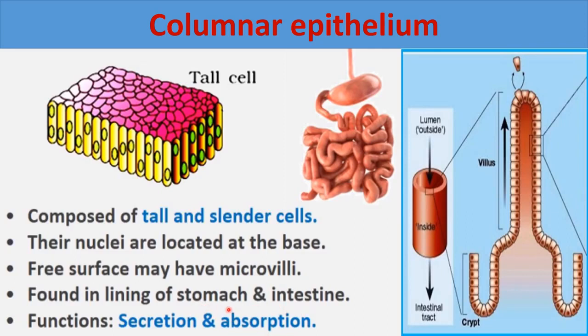In the intestine, digested food material is absorbed. Also, different enzymes are secreted there for the digestion of food in the stomach as well as in the intestine. So secretion and absorption, these two functions are performed with the help of columnar epithelium, which is present inside the stomach and intestine, right?